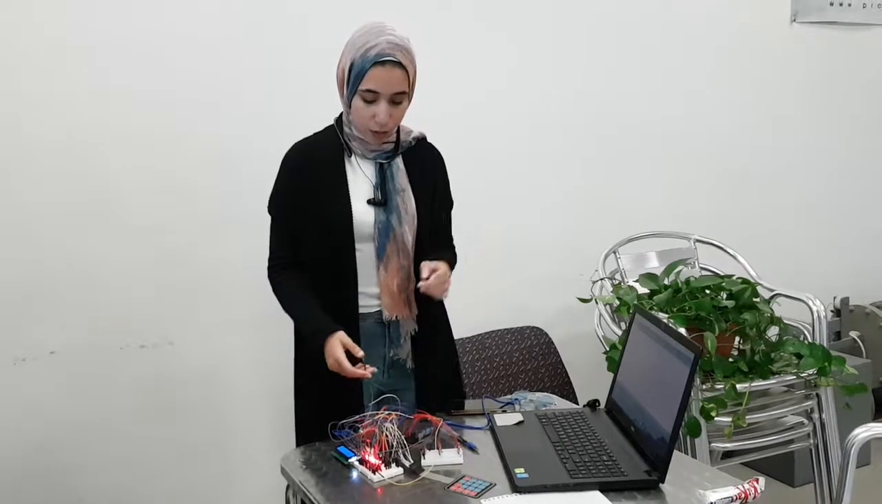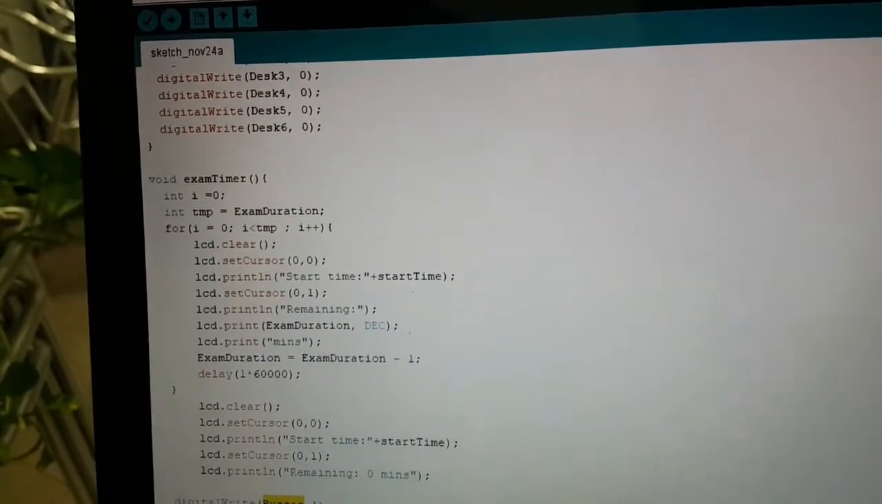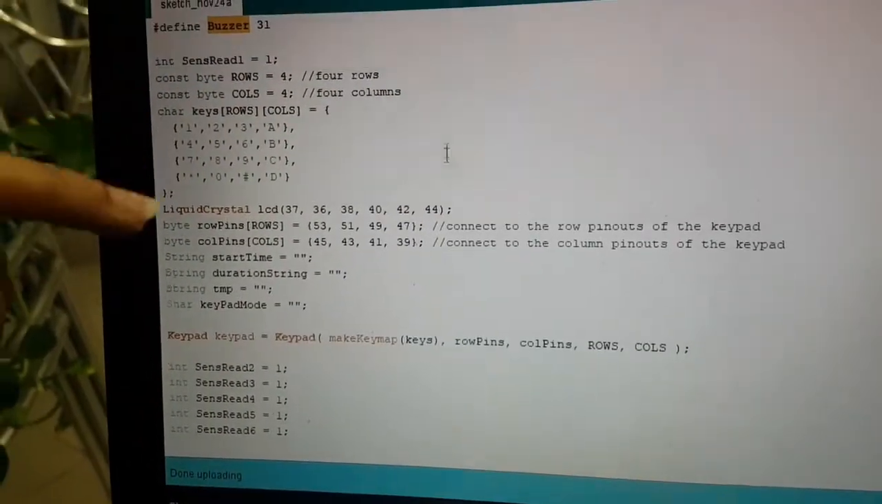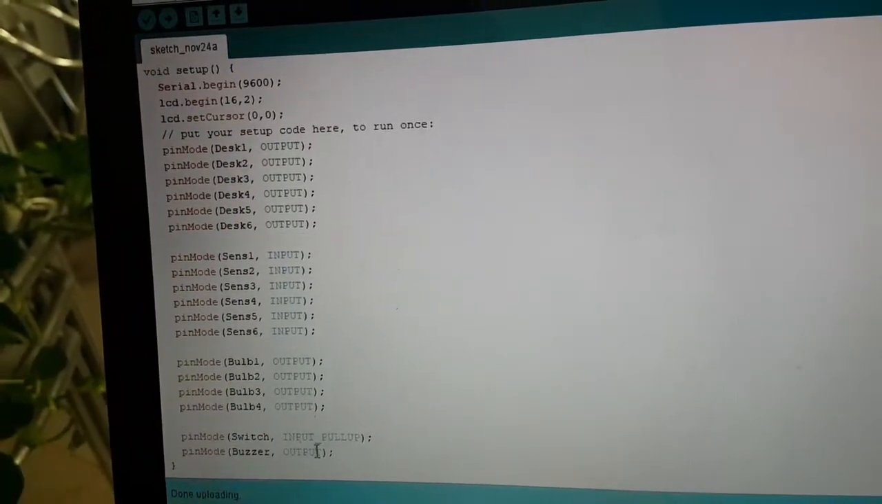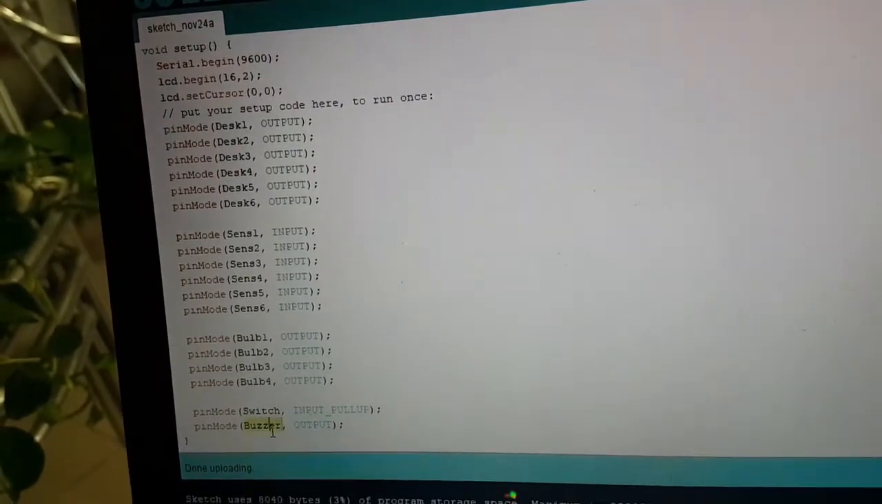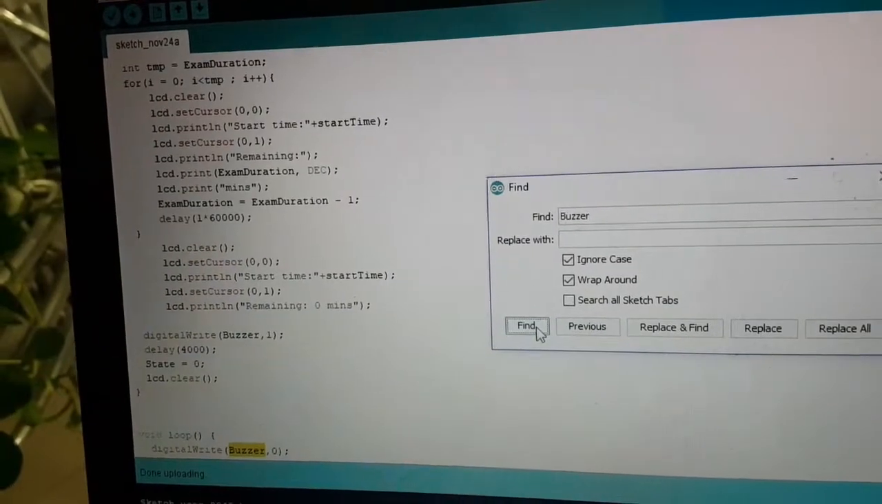The buzzer is connected to the breadboard, and the breadboard is connected to the Arduino pin 31. To make a noise to indicate that the exam is over, we set the buzzer from the beginning as an output pin, so that we can write on it 0 to make no noise and 1 to make noise. We connected it to pin number 31, and we used the setup to set it as an output pin, and then we write on it 0 as the default and 1 when the time is over.